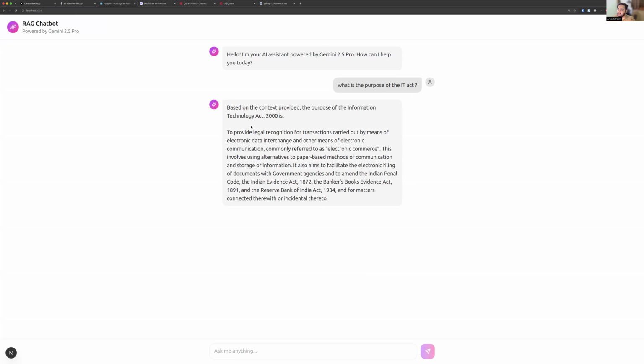If not, it converts the question into vector embeddings and then semantically searches in the vector space in Qdrant DB, finds the most contextually relevant vectors, and gives them as context to the LLM. Let's ask it another question.